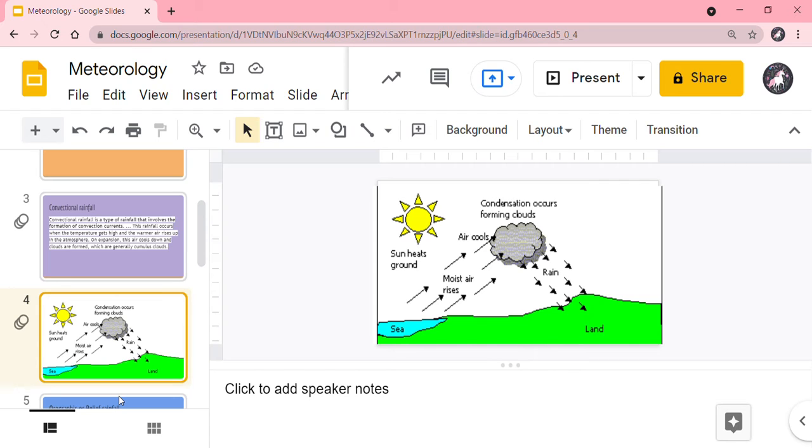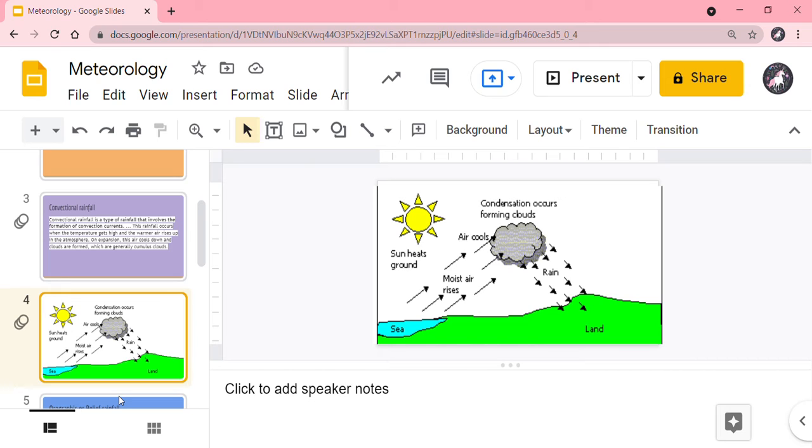Once the water molecules reach a certain level in the atmosphere, the cold temperature there starts cooling them down. They clump together and form clouds. When the clouds become heavier and heavier, it pours down the water molecule. Thus we get rain. This type of rainfall is quite simply called convectional rainfall.